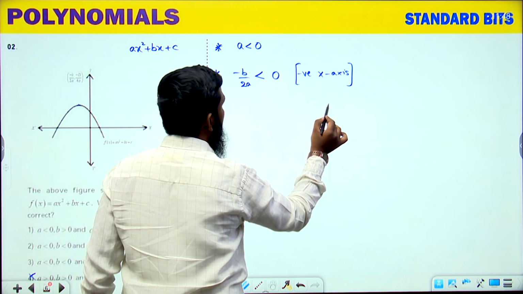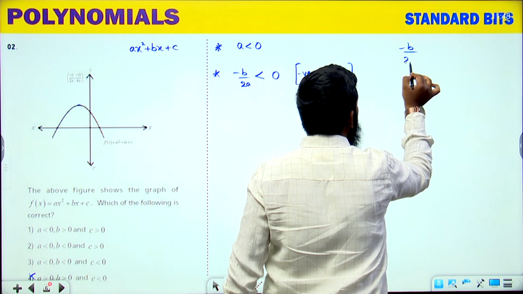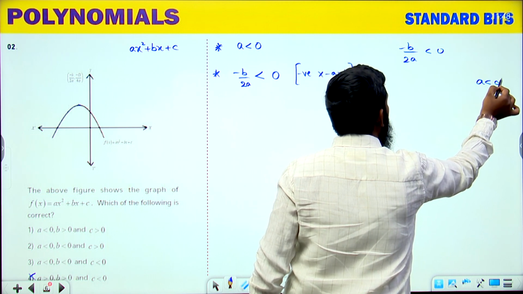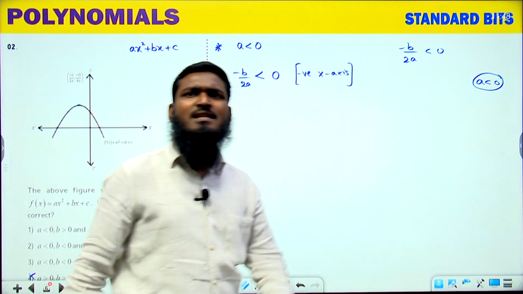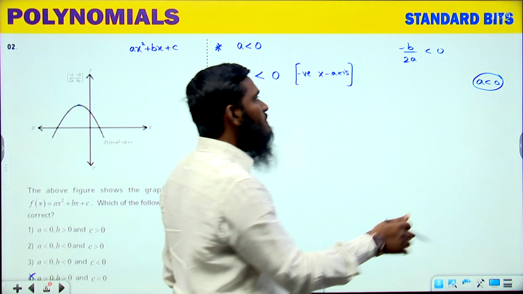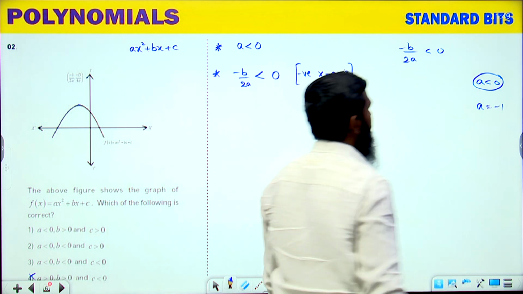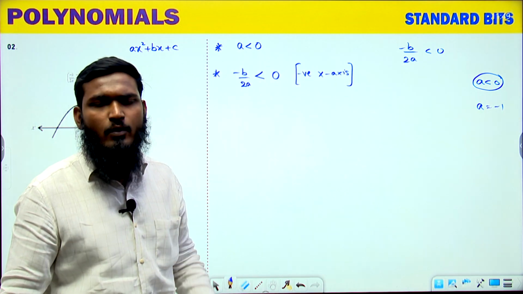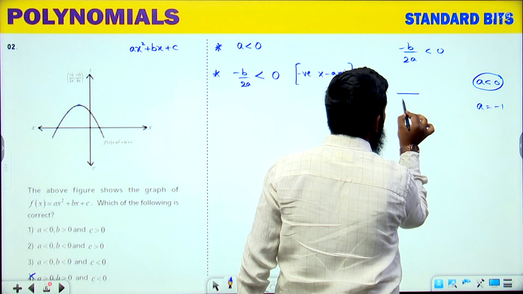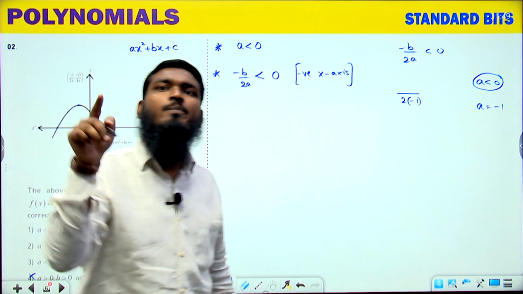Let us take one simple example over here. We are having minus b by 2a less than 0. Now, a is less than 0, already we know this concept. A is less than 0 means we can take minus 1, minus 2, minus 3, minus 4, any number. So, for example, let us take a value equal to minus 1. Okay, now let us substitute this part: divided by 2 into minus 1. Now, B value should be what?